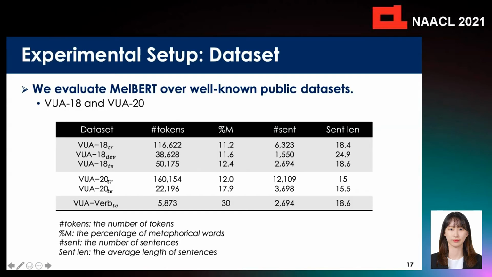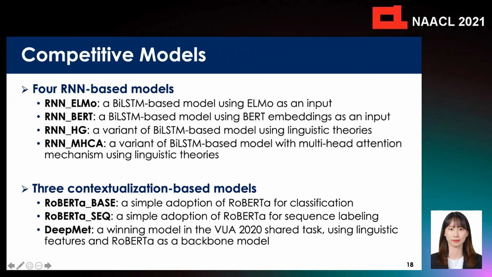For this section, let me explain the experiments of our work. We use well-known public English datasets, VUA. We evaluate models for two versions of VUA datasets released for metaphor detection shared tasks, each in 2018 and 2020 by VU Amsterdam Metaphor Corpus. We compared our model with strong baselines, including 4 RNN-based models and 3 contextualization-based models.